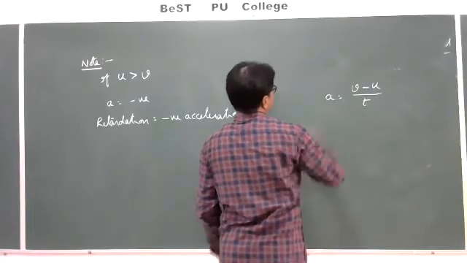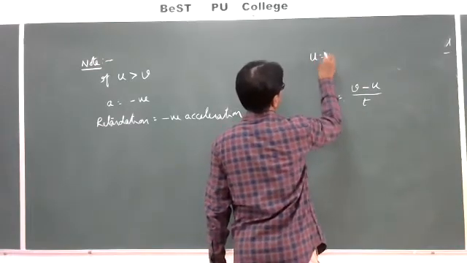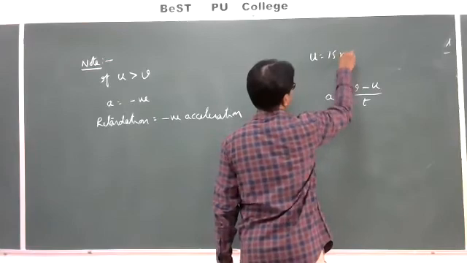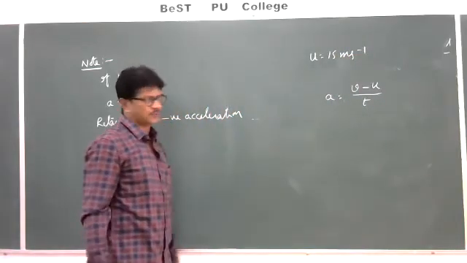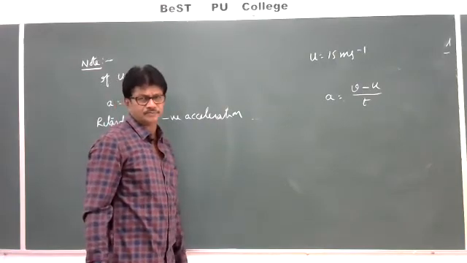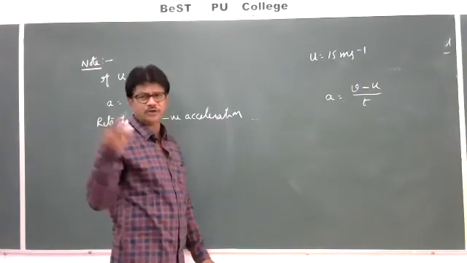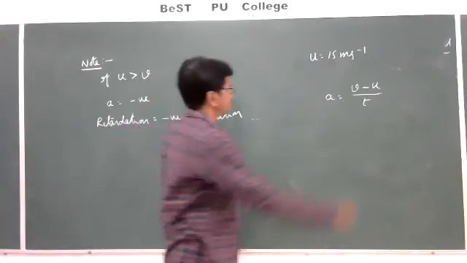Initially, a body is moving with 15 meters per second. So initial velocity is 15 meters per second, that is u is equal to 15 meters per second.